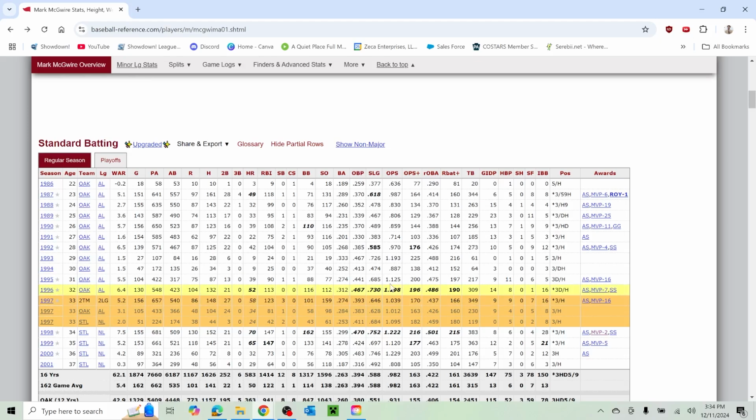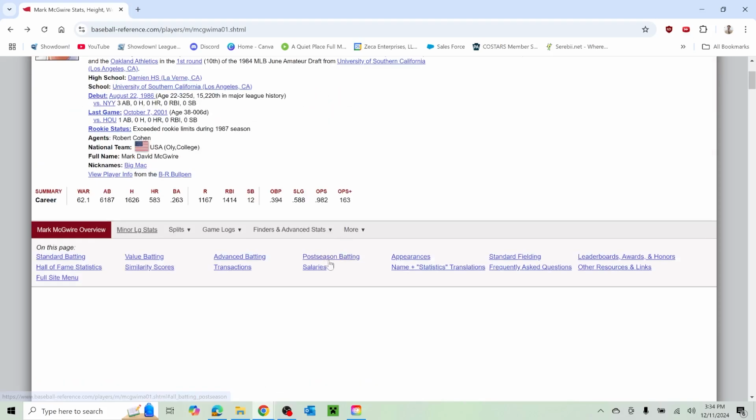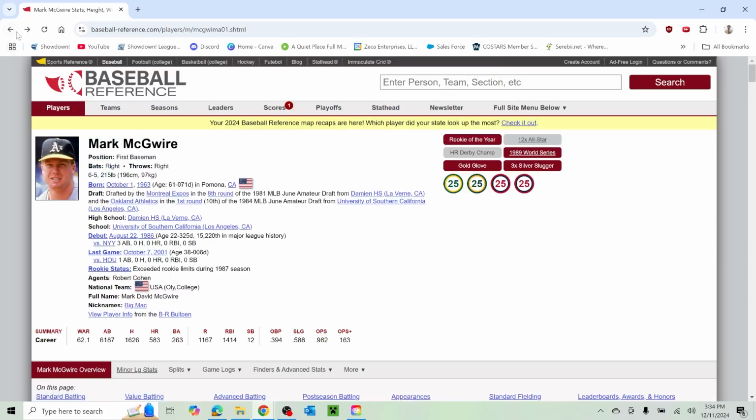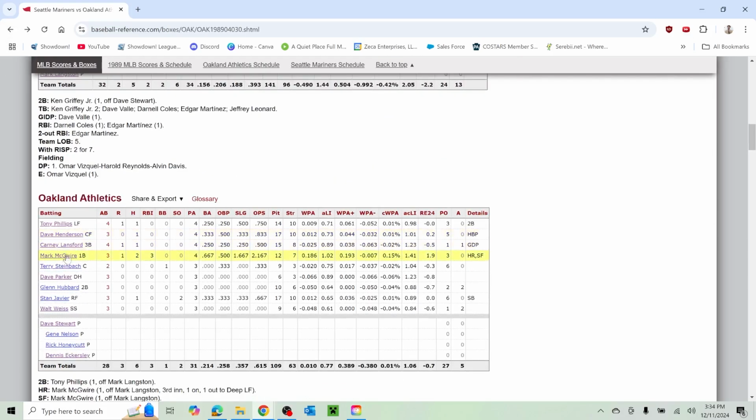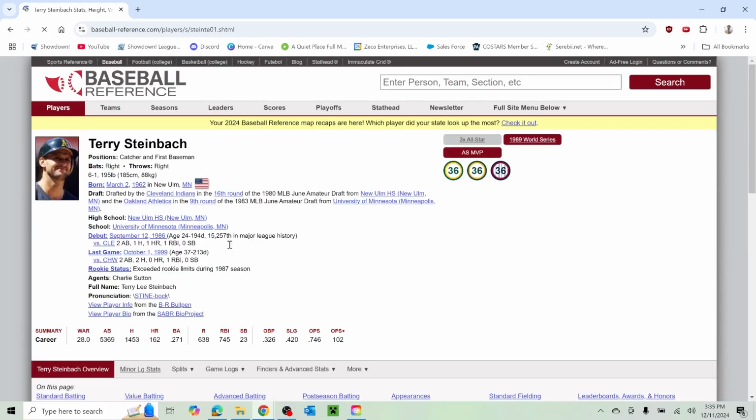So McGwire never won an MVP. He won plenty of Silver Sluggers here. Won a Gold Glove in 90. I didn't know that. That's a good little tidbit. So Mark McGwire's a Gold Glove winner. You can use that one. Terry Steinbach. Who's this guy?